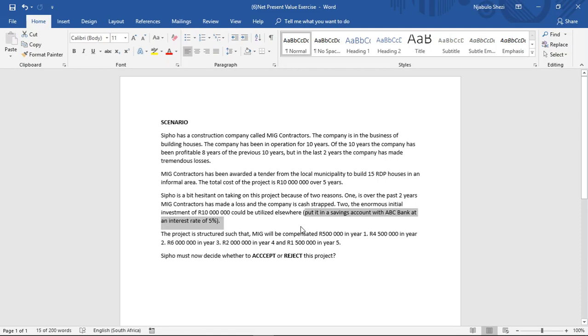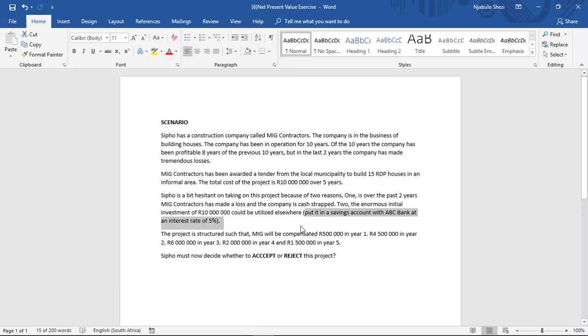So what this basically means, guys, is this. If we didn't take this 10 million rand and invest it in this project of building these 15 RDP houses, and rather just take it and put it in a savings account with ABC Bank, we would have earned a 5% interest rate on the 10 million rand. So this is basically an opportunity cost because we are foregoing investing with ABC Bank at an interest rate of 5%.